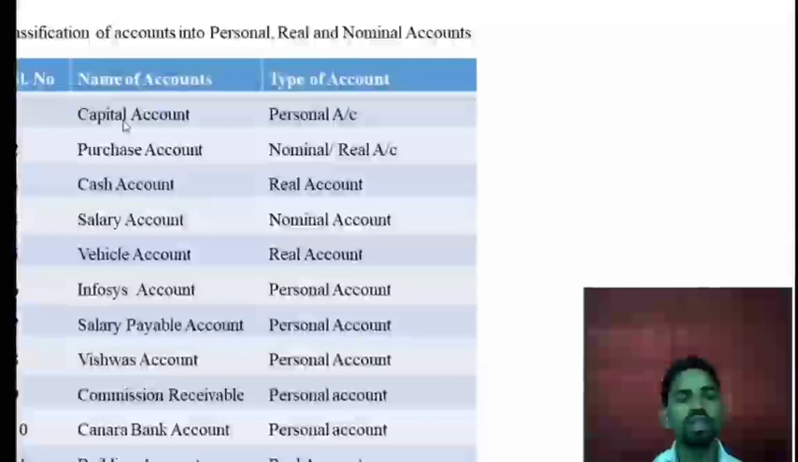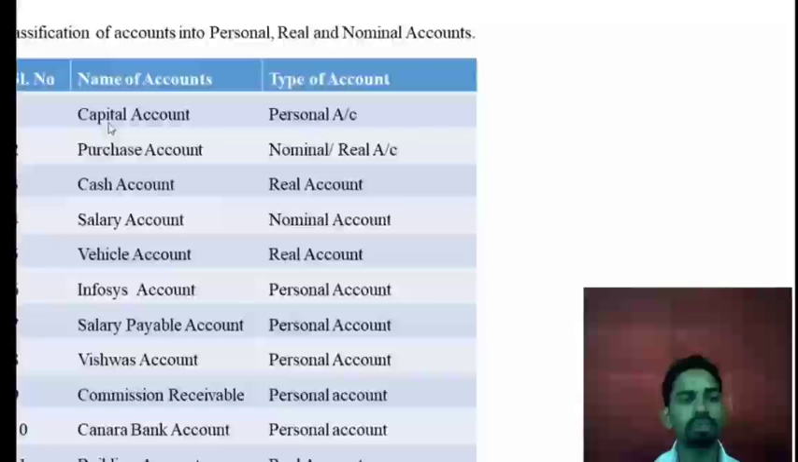Okay. So now see, the first one is the capital account. This capital account will come under which type of account? Personal account, because this person is going to invest money in the business. So it is related to persons, so it will come under the personal account. Next one is the purchase account, and this purchase account will come under the nominal account or real account? How does it come under the nominal account, and how does it come under the real account?